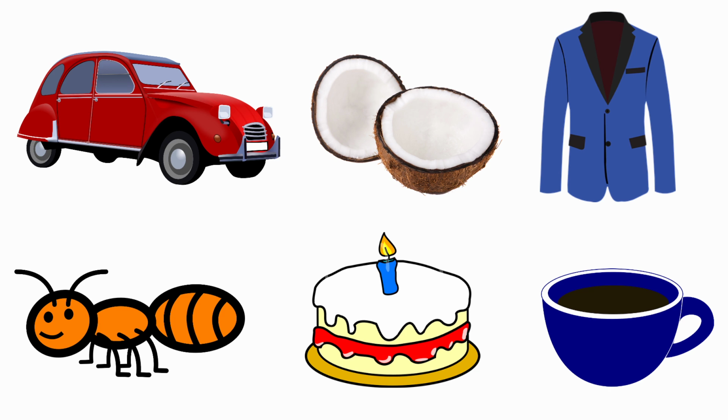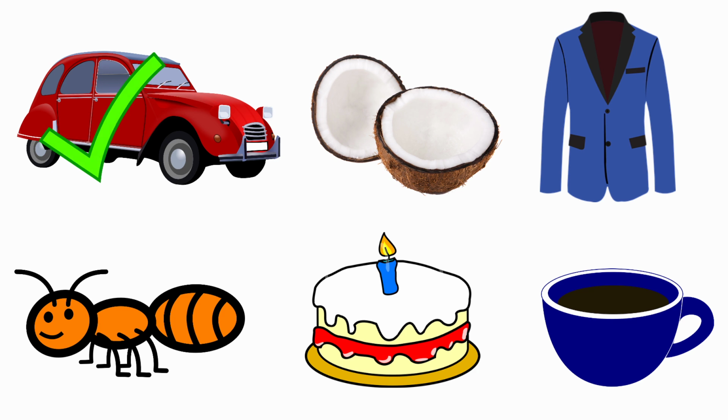Among these pictures, we are going to tick the picture that begin with the sound of the letter C. The sound of the letter C is K. And the beginning sound of the picture car is K. So, both are having same sounds. Now, we are going to tick the picture car.